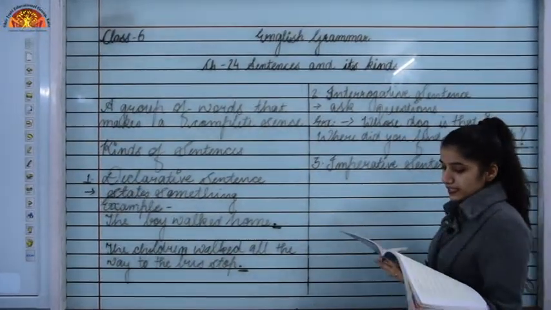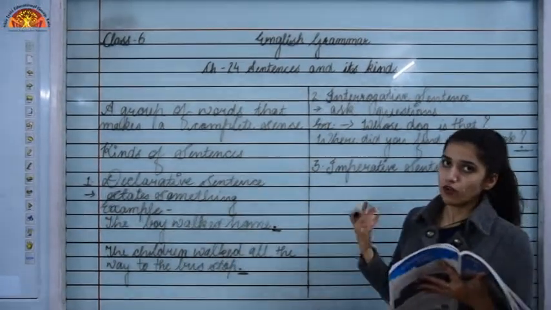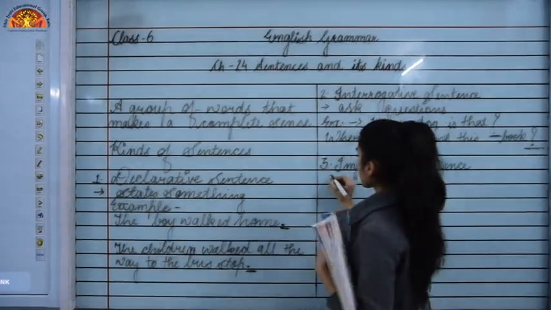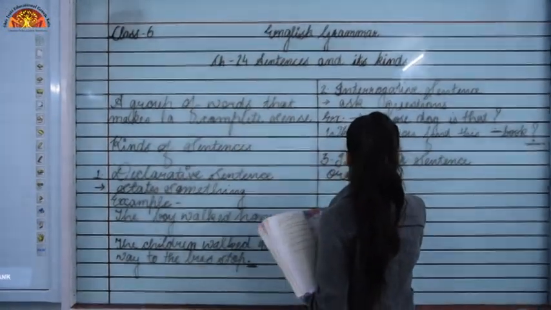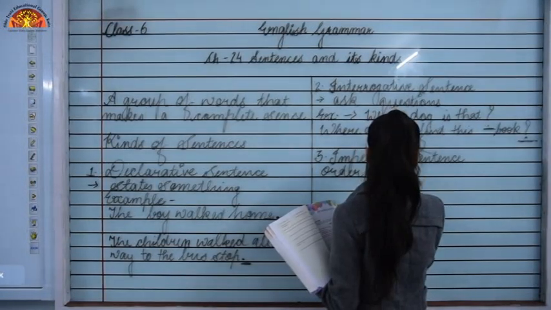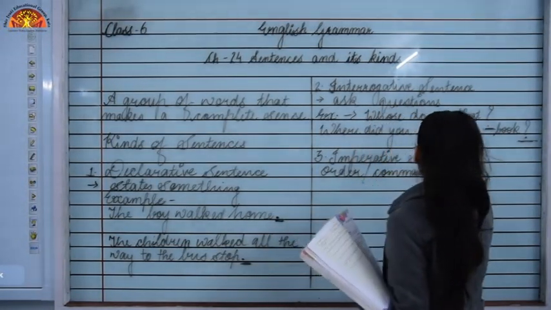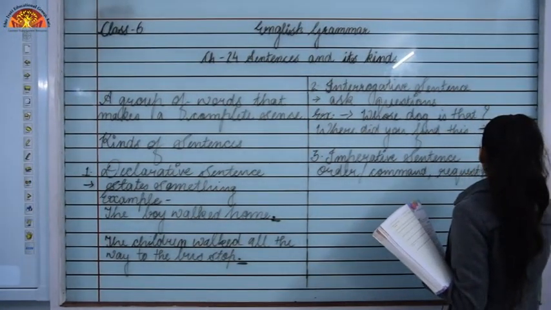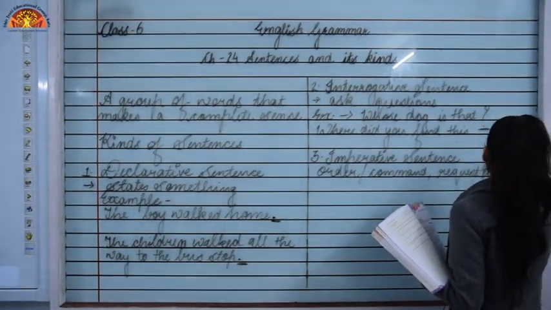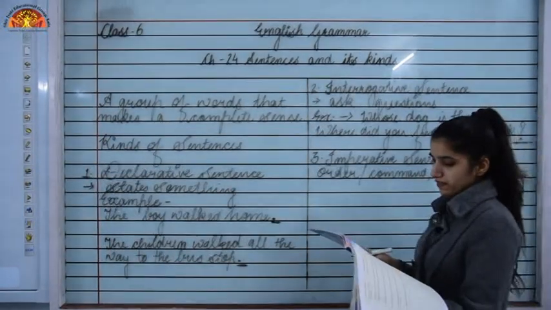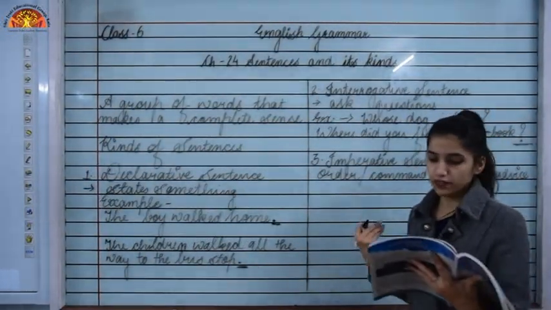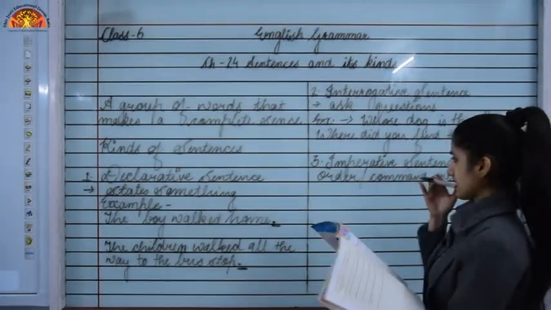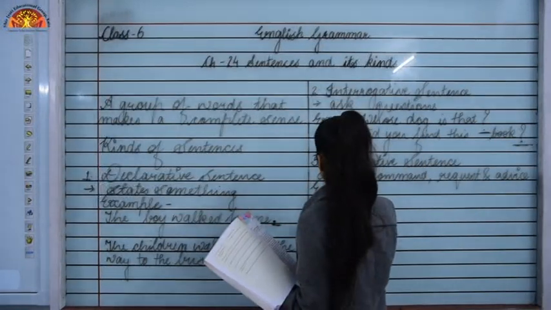Imperative sentences are used to give an order, command, request or advice. Whenever we are making a request, or giving advice to someone, they are also known as imperative sentences.